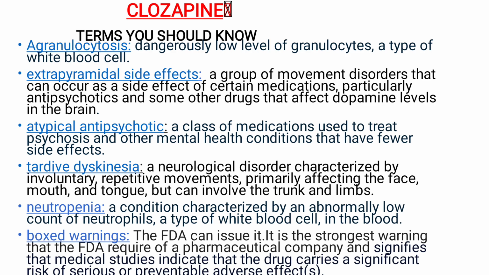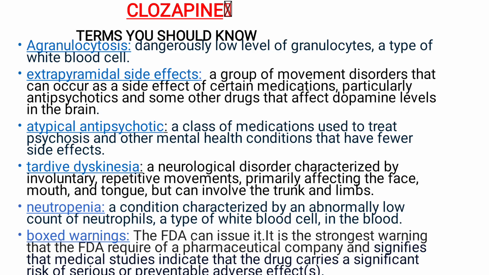Atypical antipsychotics, a class of medications used to treat psychosis and other mental health conditions that have fewer side effects. Tardive dyskinesia, a neurological disorder characterized by involuntary repetitive movements primarily affecting the face, mouth, and tongue, but can also involve the trunk and limbs.